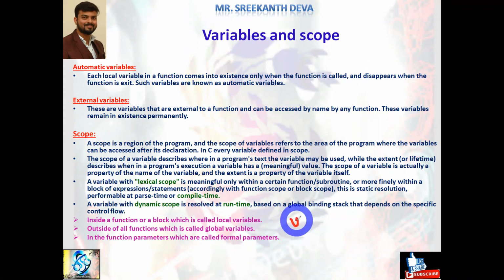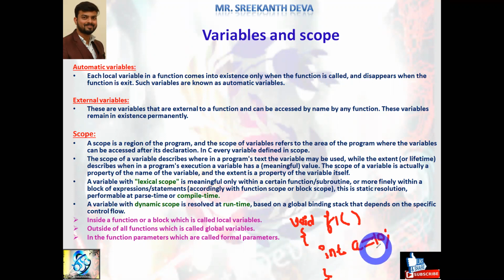I'm writing a function, void, which is a keyword, an empty type that does not return any value. Assume f1 is the name of the function, like the main function we wrote. This f1 is a user defined function. Here I declared one local variable, int a, and assigned the value 10.